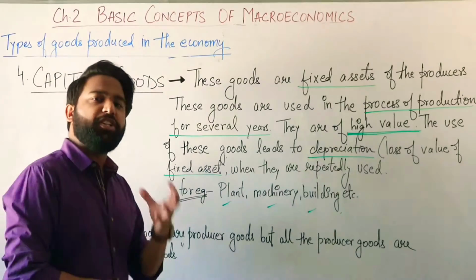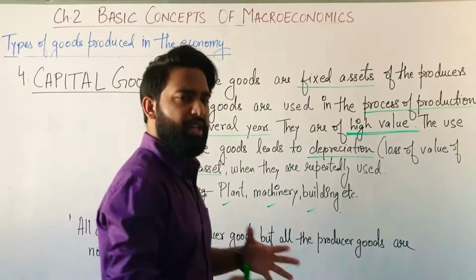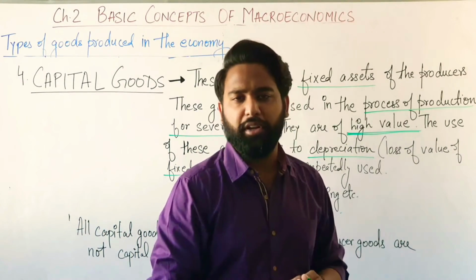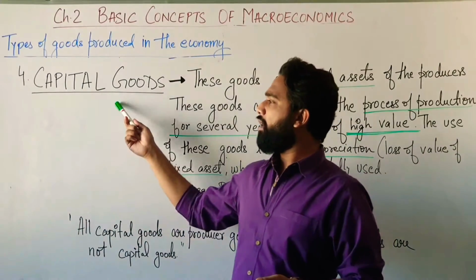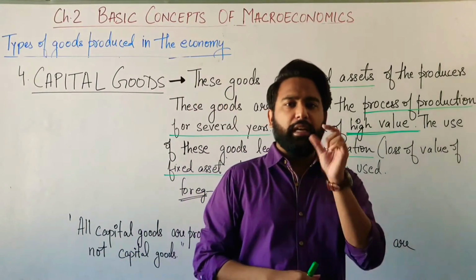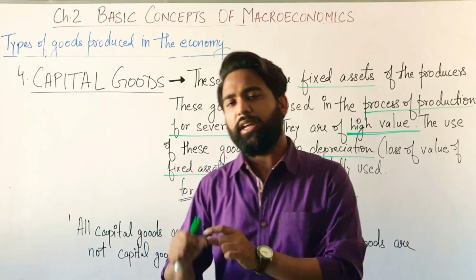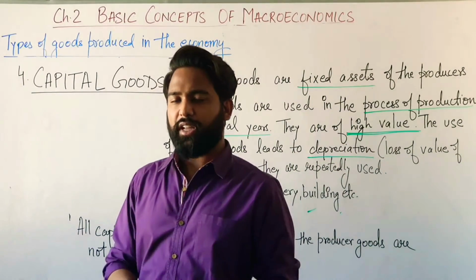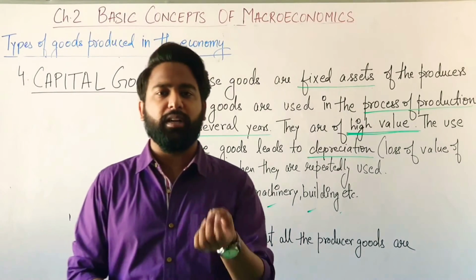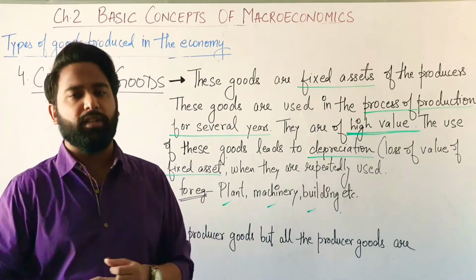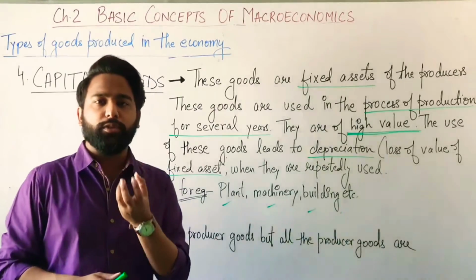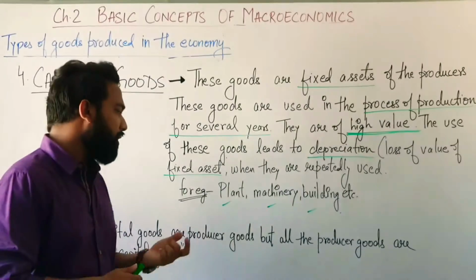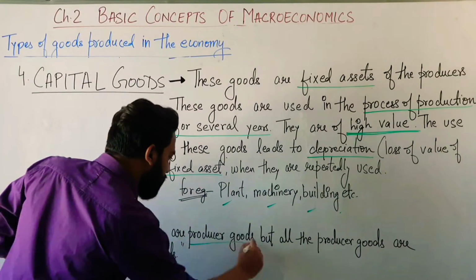Suppose they have a machinery, very huge machinery, then it's a capital good. But what about the nuts and bolts in that machinery? Suppose there is some repair work to be done and they lose some of the nuts and bolts. Then what are those nuts and bolts? Those nuts and bolts are definitely the producer goods.